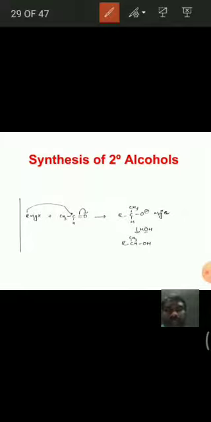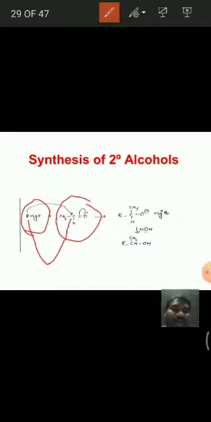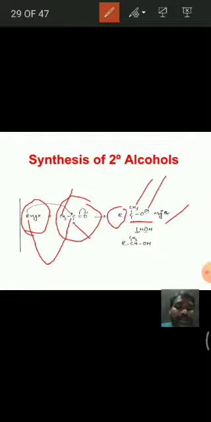For example, this is our RMgX. When it is treated with acetaldehyde, the alkyl group with negative charge attacks the carbon of the carbonyl. Then the negative charge comes on oxygen. This R is attached to the carbonyl carbon, and we also have methyl and hydrogen here, and O gets a negative charge, and MgBr adds here.